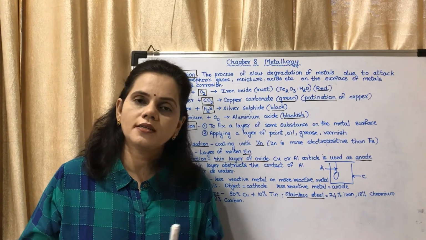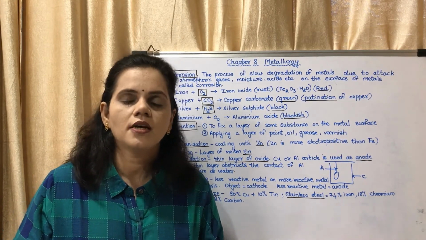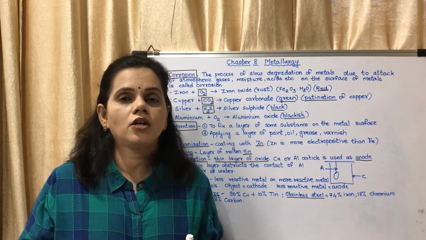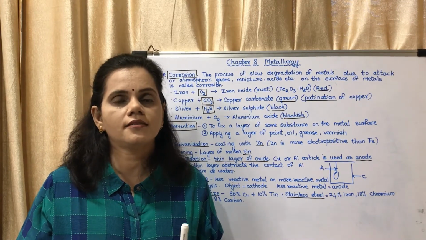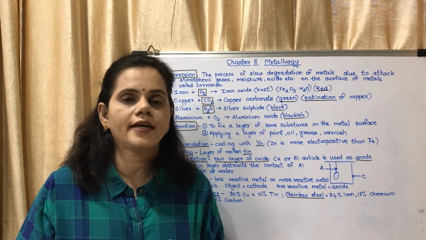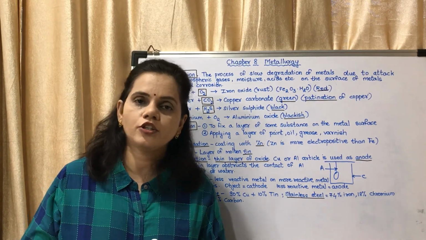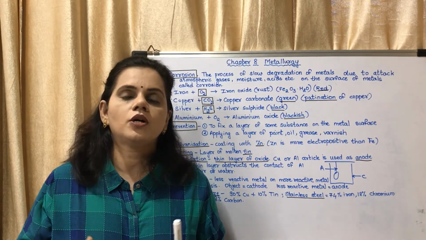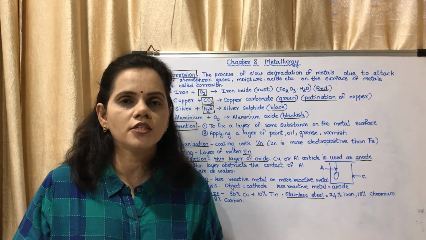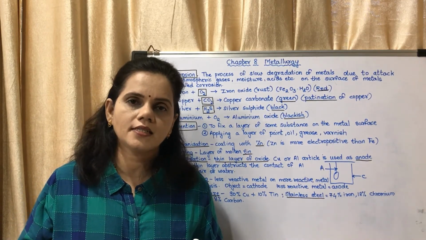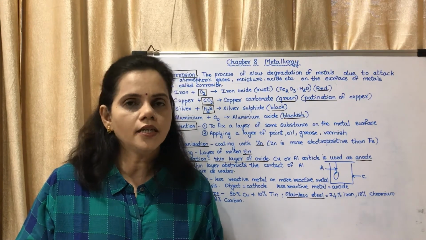Okay, so what is the most important property of bronze or an alloy? It does not get corroded. Okay, they generally do not get corroded. That is the most important property of alloying. So alloying is a method to prevent corrosion. So what is an alloy? It is a homogeneous mixture of two or more metals or one metal and a non-metal.